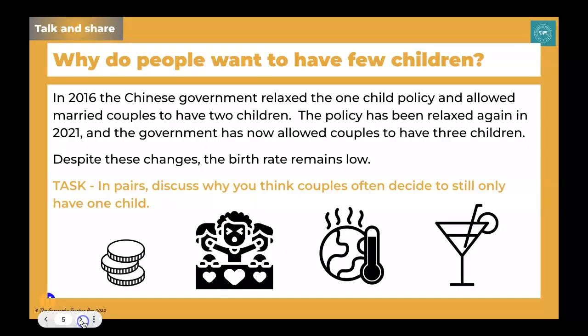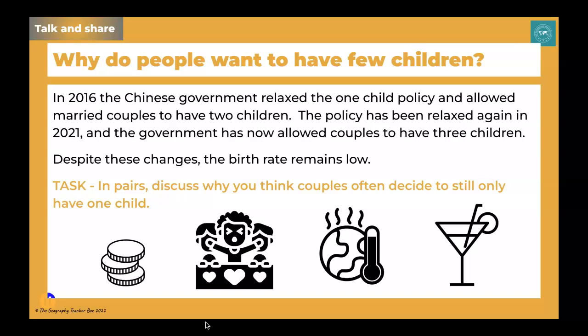So the first thing I'd like you to do is to consider this question: why do people want to have few children? Now, if you're able to work in a pair, that's brilliant. If not, you could do this on your own. But I'd like to think about this. In 2016, the Chinese government relaxed the one-child policy, and they allowed married couples to have 2 children. The policy has been relaxed again in 2021, and the government has now allowed couples to have 3 children.